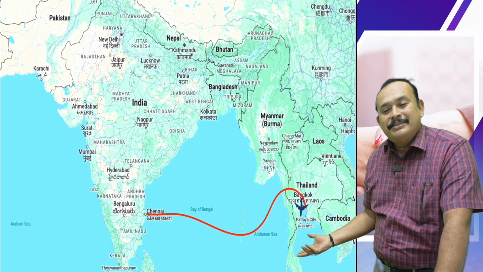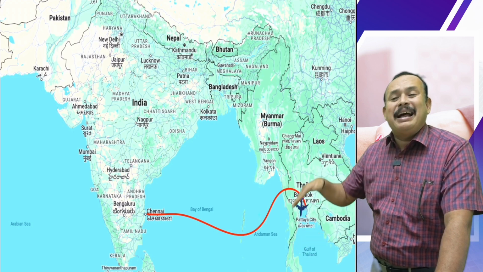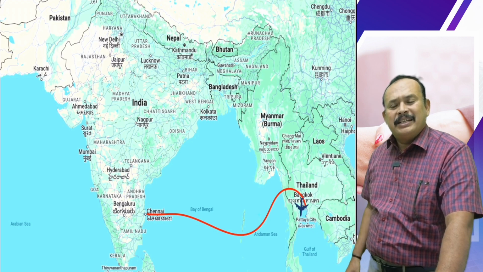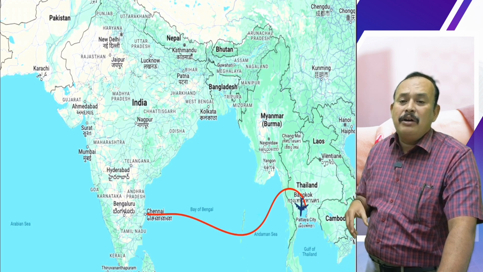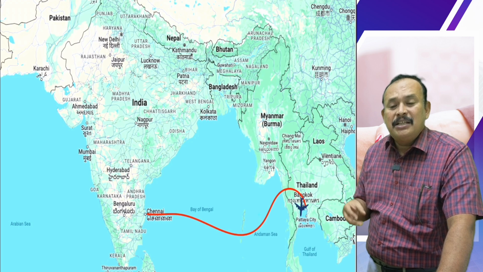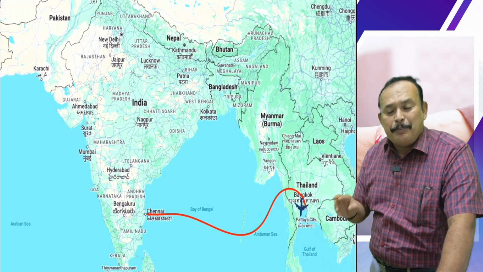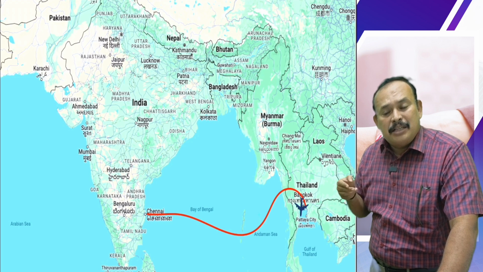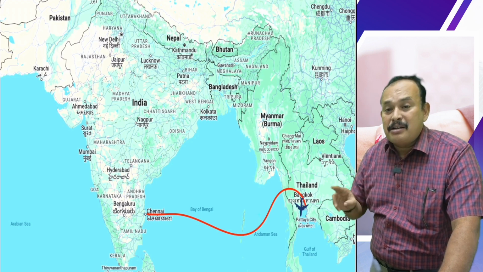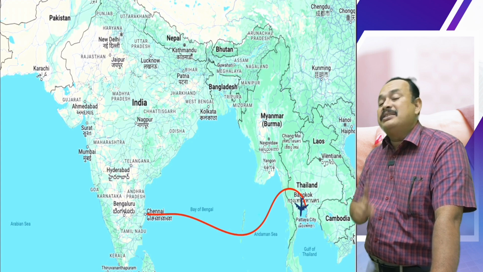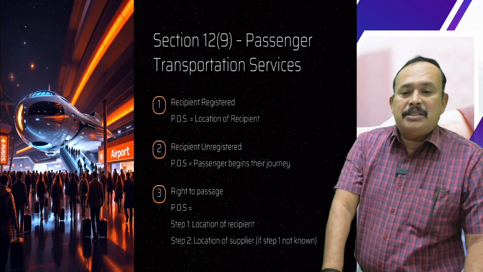Even if the recipient is an unregistered person, place of supply goes to Chennai only. Reason: the goods are handed over by the recipient of service to the transporter at Chennai for its transportation. If the recipient is a registered person, the place of supply is where the goods are handed over for transportation. Is it clear? Section 12, subsection 9.